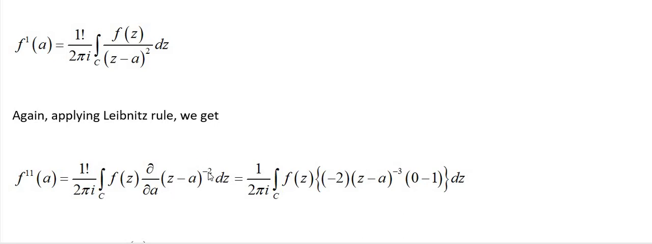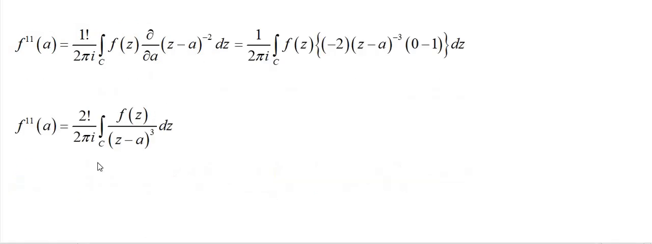Now I am doing partial differentiation of this term. So minus 2 (z minus a) whole power minus 3. Here I am using the n x power n minus 1 formula. So minus 2 minus 1 is minus 3. z is a constant, 0, for a 1. Again minus 2 into minus 1 is 2. 2 can be written as 2 factorial. 2 pi i as it is. Integration over C, f(z) by (z minus a) whole cube.